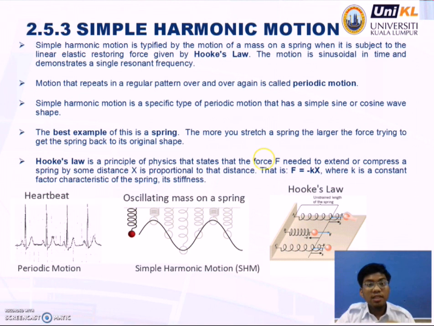Okay? The best example of this is a spring. The more you stretch a spring, the larger the force trying to get the spring back to its original shape. Hooke's law is the principle of physics that states that the force F needed to extend or compress a spring by some distance x is proportional to that distance. That is F equals negative kx, where k is a constant factor characteristic of the spring, its stiffness.